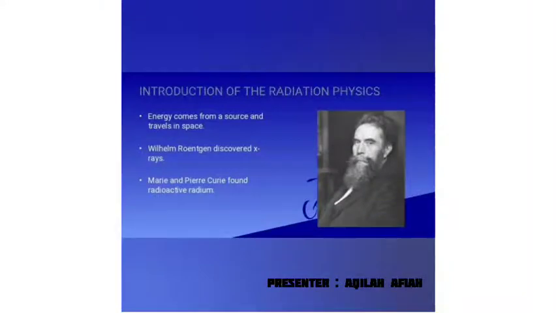Introduction of the radiation physics. Radiation is the energy that comes from a source and travels through space at the speed of light. In 1895, Wilhelm Röntgen, a German scientist, discovered X-rays, which is one of the electromagnetic radiations used in medical imaging nowadays. A few years later, Marie and Pierre Curie, who are French scientists, found radioactive radium.